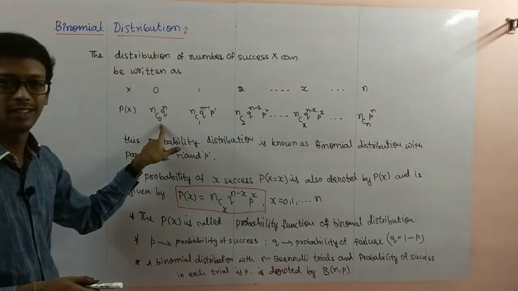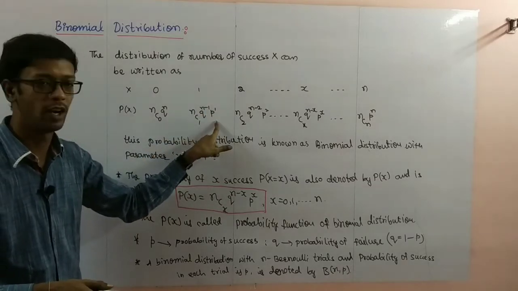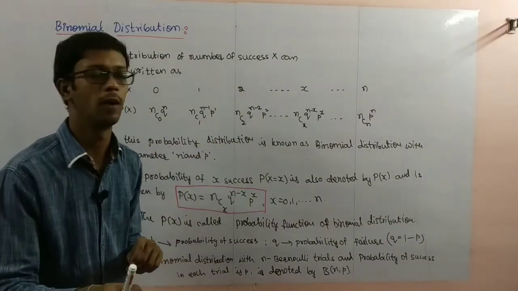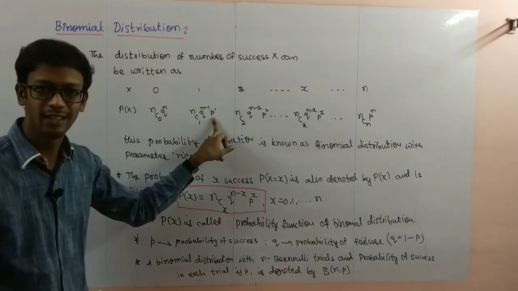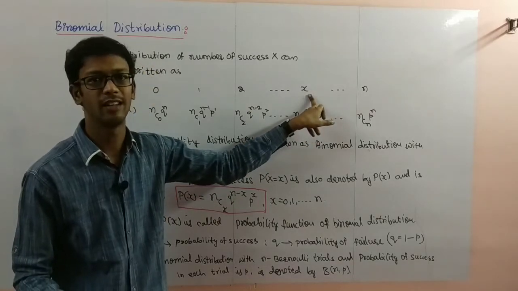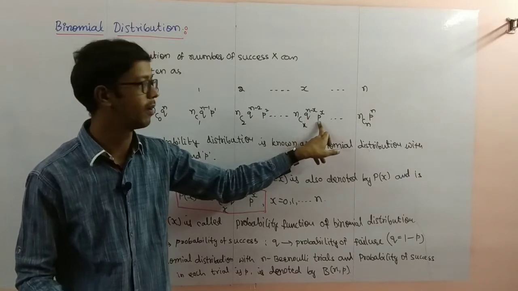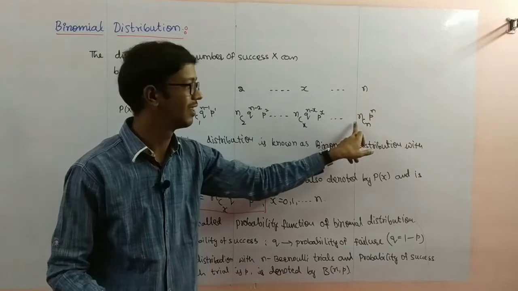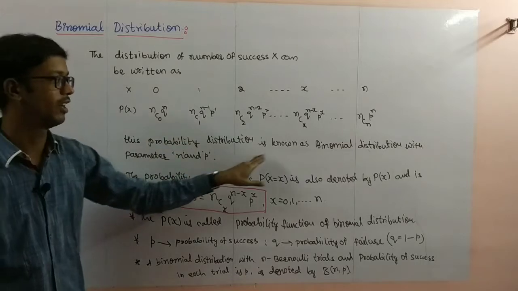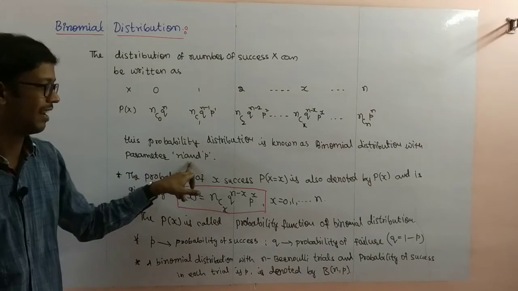So 0 successes: nC0, q power n. 1 success: nC1, q power n minus 1, p power 1. Here you observe q is the probability of failure. p is the probability of success. Similarly, x successes: nCx, q power n minus x, p power x. So on, n successes: nCn, p power n. This probability distribution is known as a binomial distribution with parameters n and p.